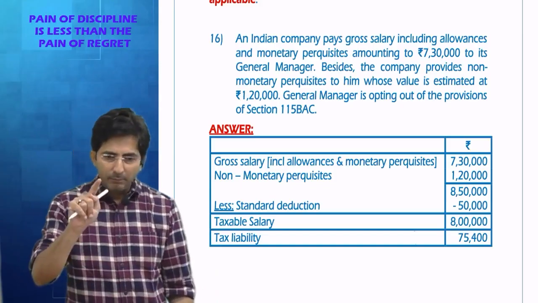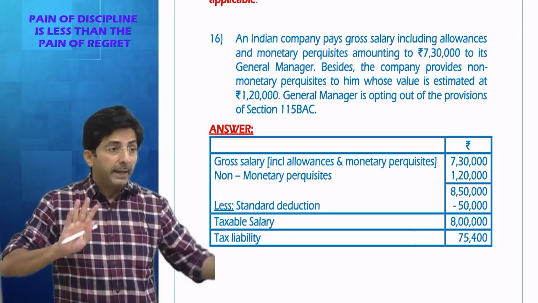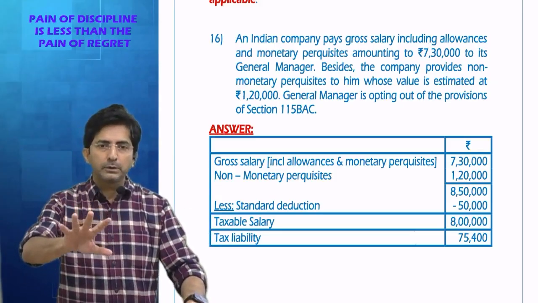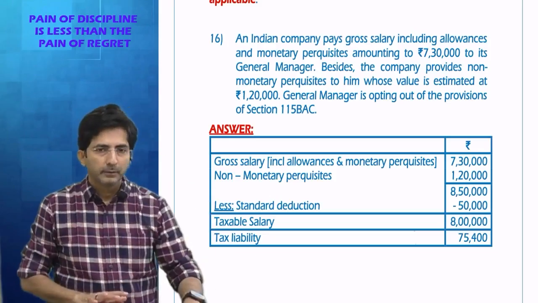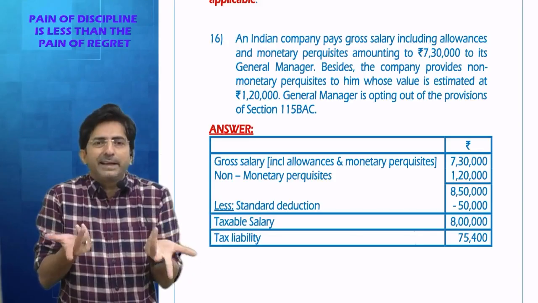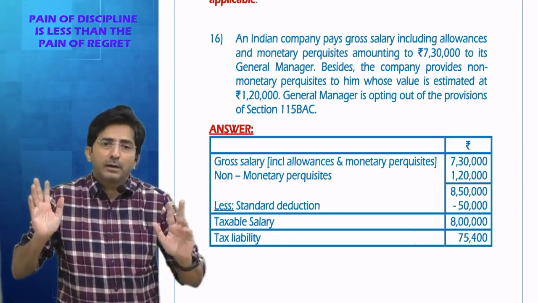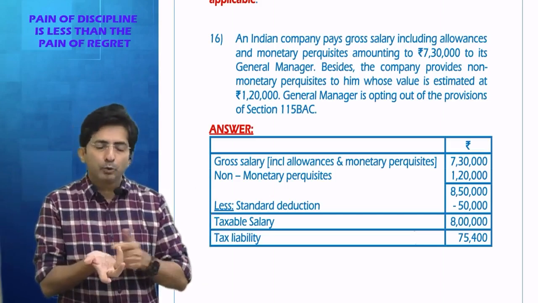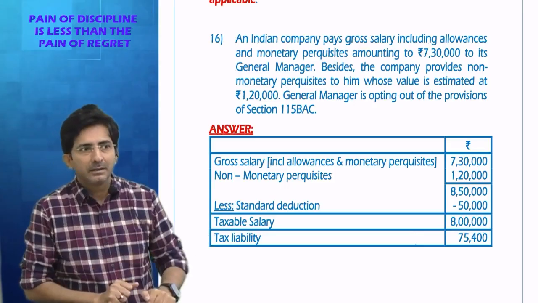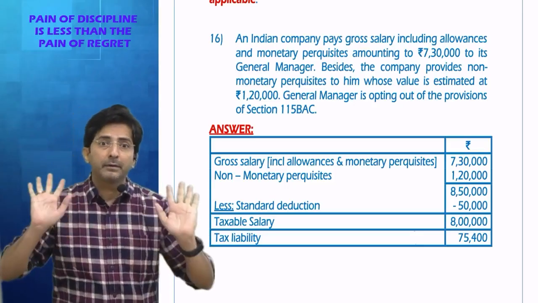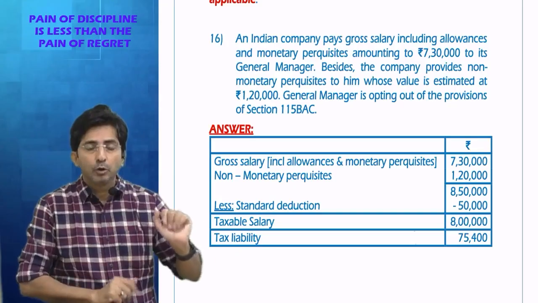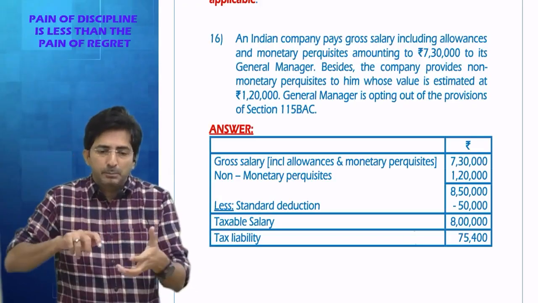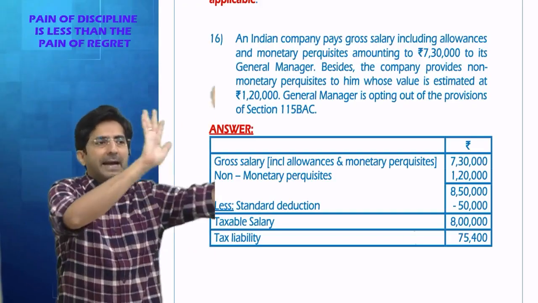You know why the exam question was like this? Because in real life, many companies tell the employee that on non-monetary perquisites, we will bear the tax. Because you know, with non-monetary perquisites you are not getting any money. You are getting a car from the company, a house from the company, you are enjoying, but after all, you don't get money. So to pay the tax on that, it pinches. So sometimes employees are pampered by the companies. You know what companies say? Don't worry, we understand the tax on non-monetary perquisites pinches you, but we will bear the tax.